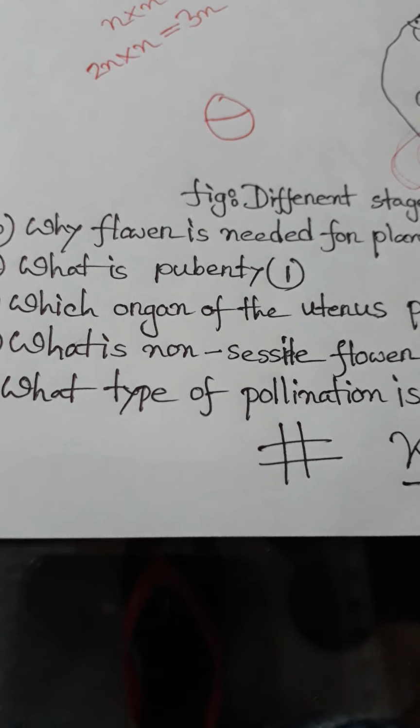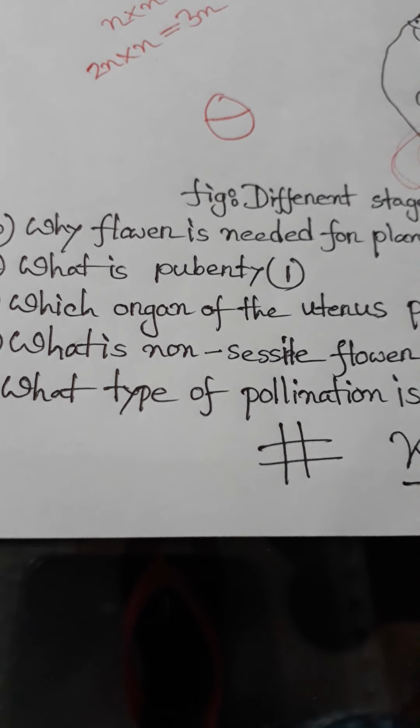You know the five parts of an ideal flower. They directly take part in the reproduction. Though the other parts or whorls of a flower do not directly take part in reproduction, they help the process. So a flower is needed for a plant for reproduction. This is the question of number 2.